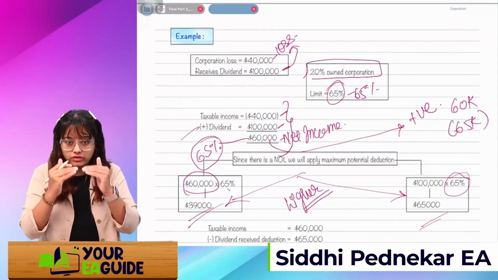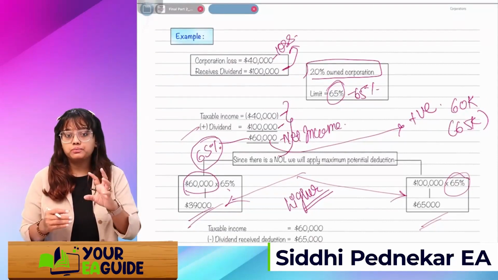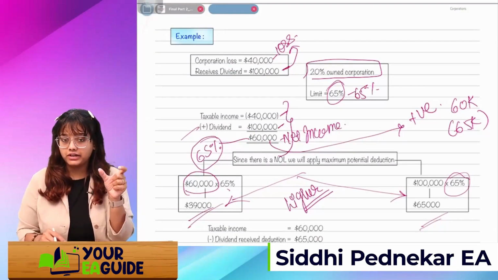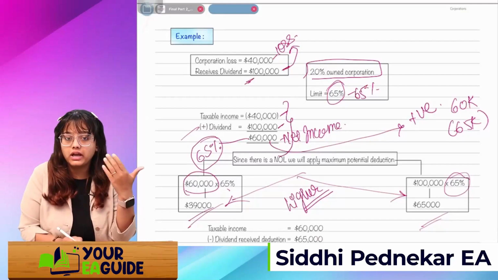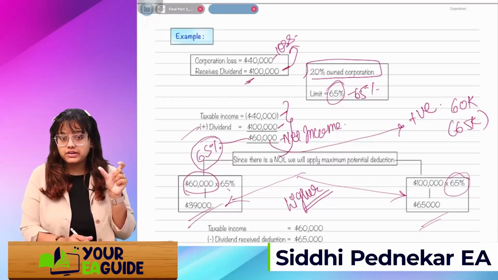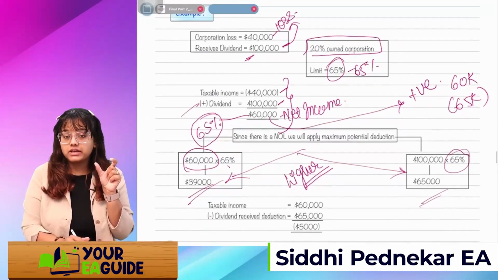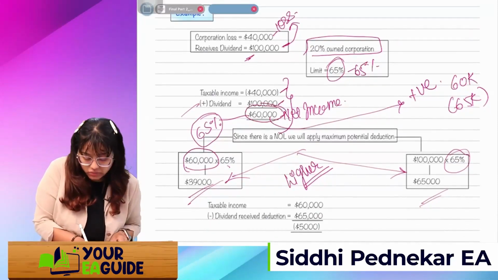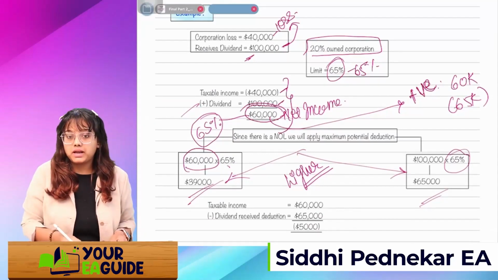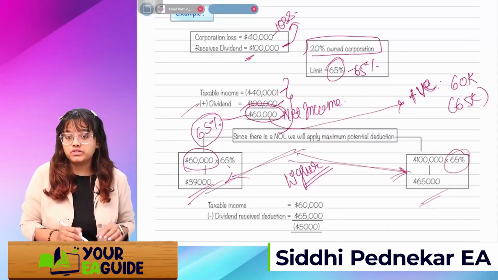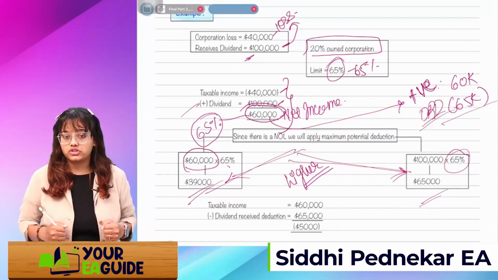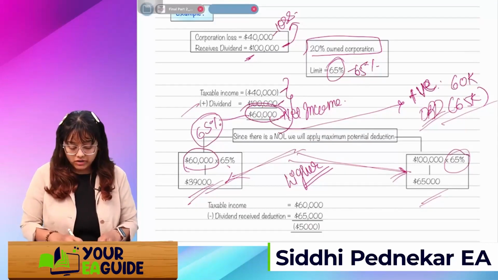Once you understand how the flow is going on: first, whatever the corporation loss is, we'll add the dividend received. We'll get one amount. If this net income is positive, then we'll apply these two formulas, and whichever is higher we will take as the DRD, the dividend received deduction. What are the two formulas?